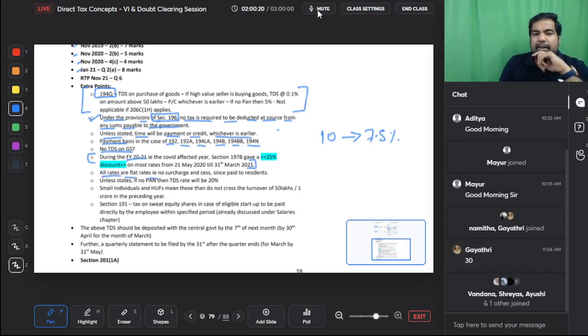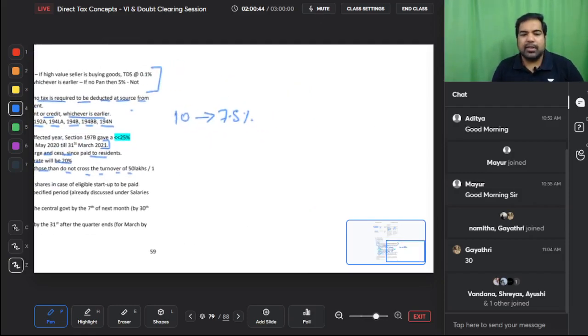All the rates are flat rates, that is no surcharge and cess is paid to residents. Guys, when you deduct TDS, you will deduct the entire amount, no surcharge, no cess. Unless stated, if no PAN, then TDS rate will be 20%. Small individuals and HUFs mean those who do not cross the turnover of 1 crore 50 lakh in the preceding financial year. And tax on sweat equity shares. This is important and slightly different.